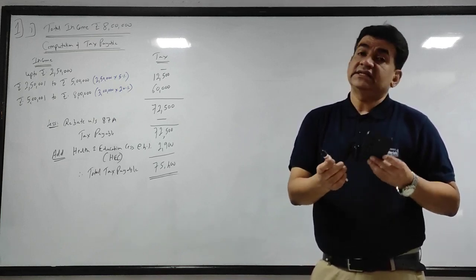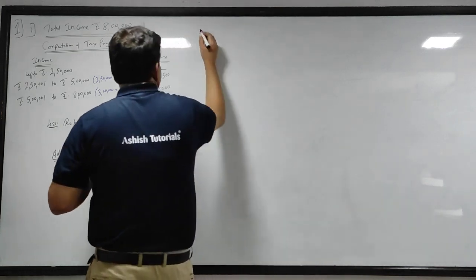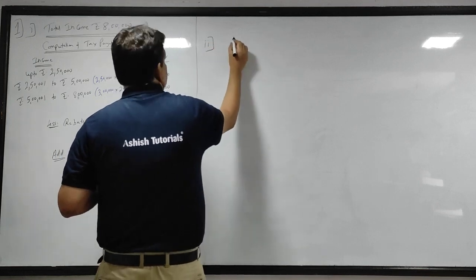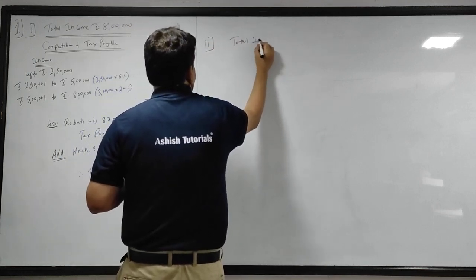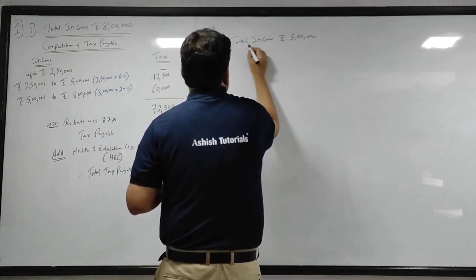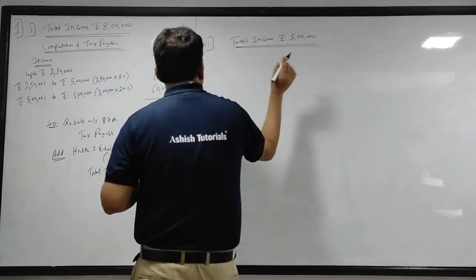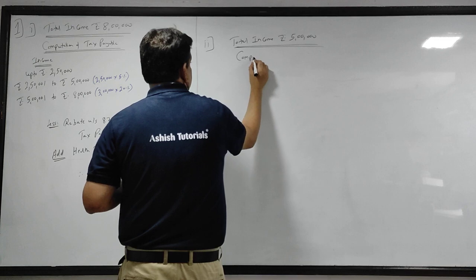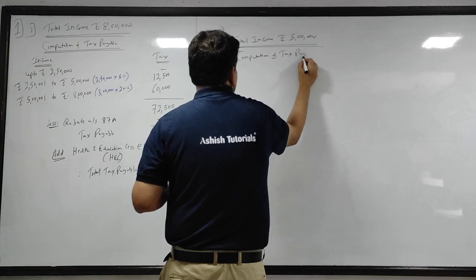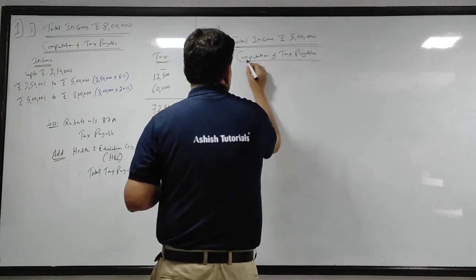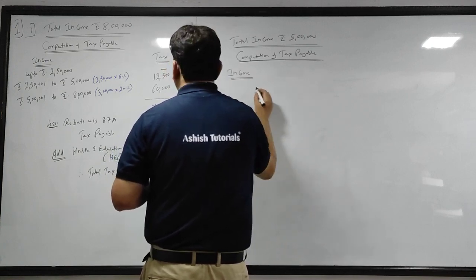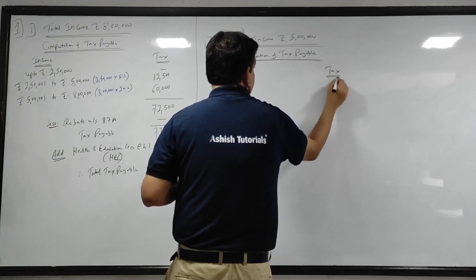Now second case, 5 lakhs. So now I will take the second case where my total income is rupees 5 lakh. Now remember, if it has not gone above 5 lakh, you will get the rebate. Let me present the same way. Computation of tax payable, income and tax.